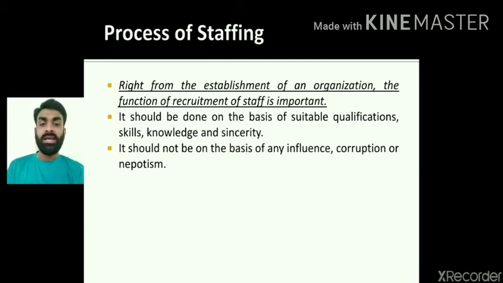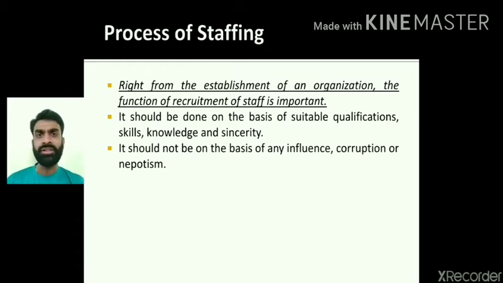Okay, see, right from the establishment of a particular organization or business unit, we are going to need staffing. We are going to need a permanent staff. For example, for planning we need staff, and for organizing we need staff, that is employees, right? So the recruitment of staff is important from the very beginning. The staffing function is present in the business unit from the very beginning of the organization.